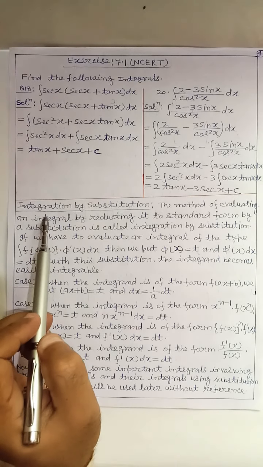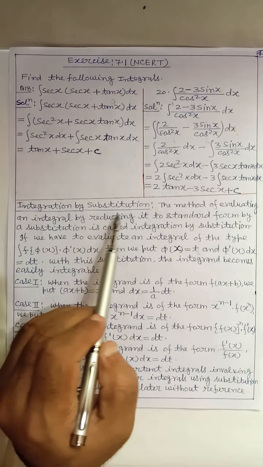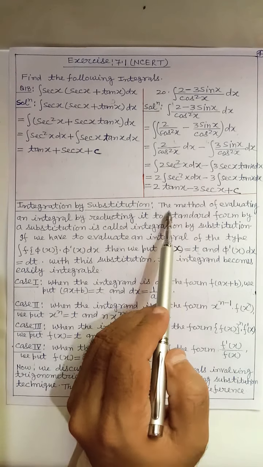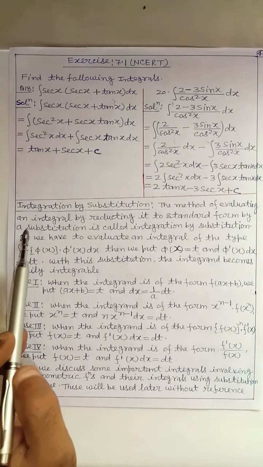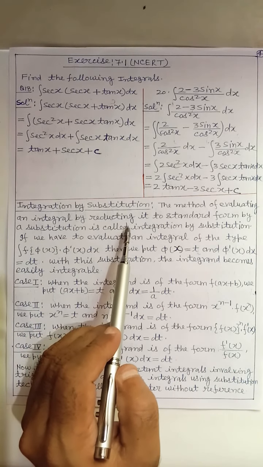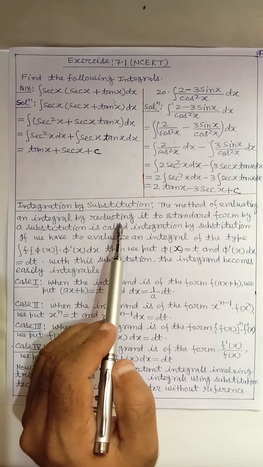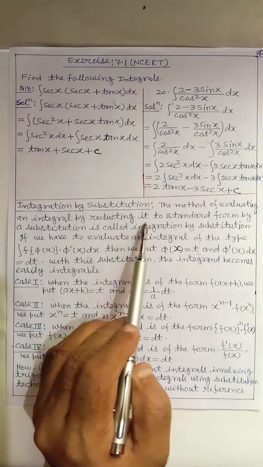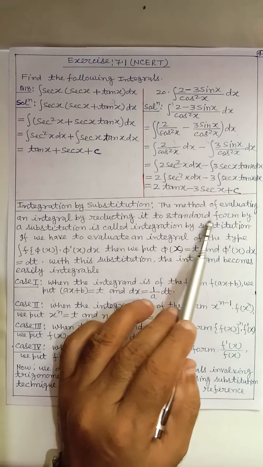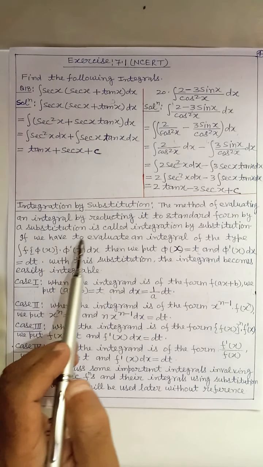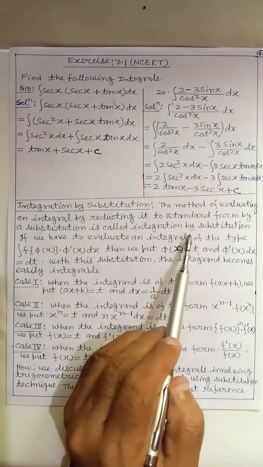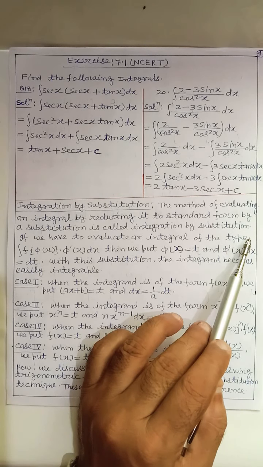Now we will discuss integration by substitution. The method of evaluating an integral by reducing it to standard form by a substitution is called integration by substitution.